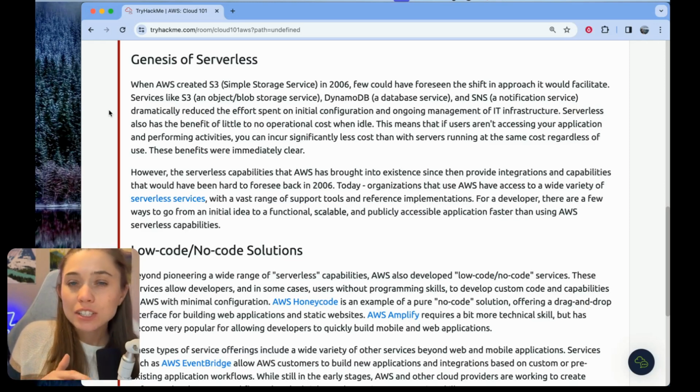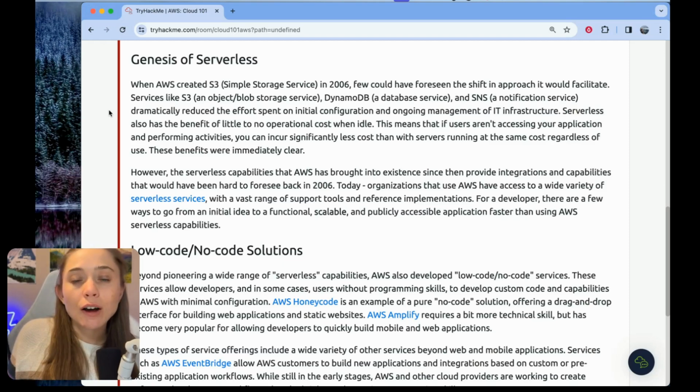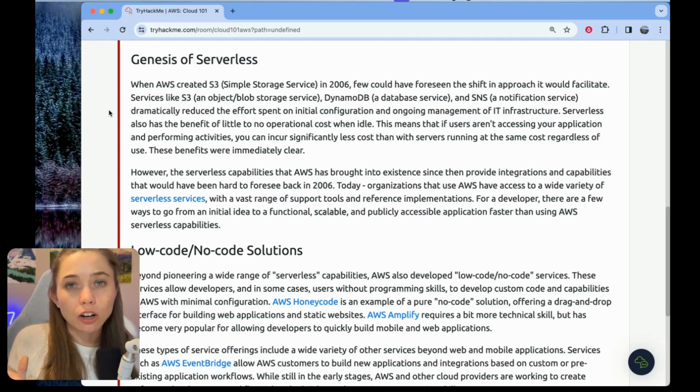If you don't know what serverless is, if you've never heard of it before, a serverless architecture is a way of building applications and services without ever having to manage any of the underlying IT infrastructure. So your application, for example, still runs on IT infrastructure. It runs on servers. It relies on hardware in a data center somewhere, but you don't have to worry about that. All of that underlying infrastructure is abstracted away from you. In this case, it's managed by AWS. And you, as the customer, don't spend any time on configuration or ongoing maintenance.